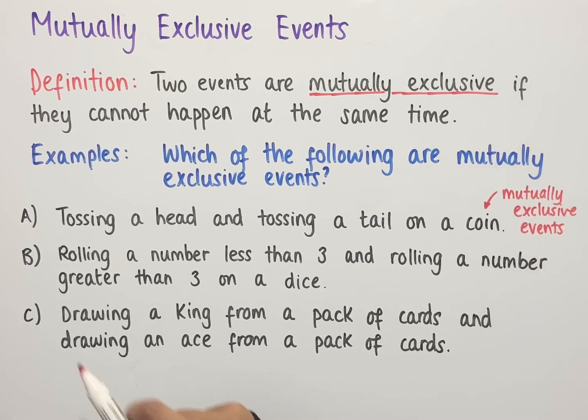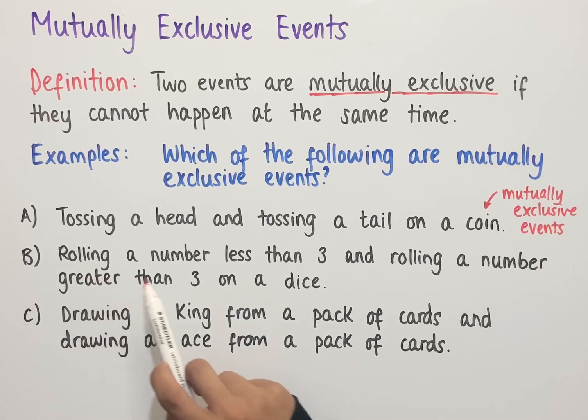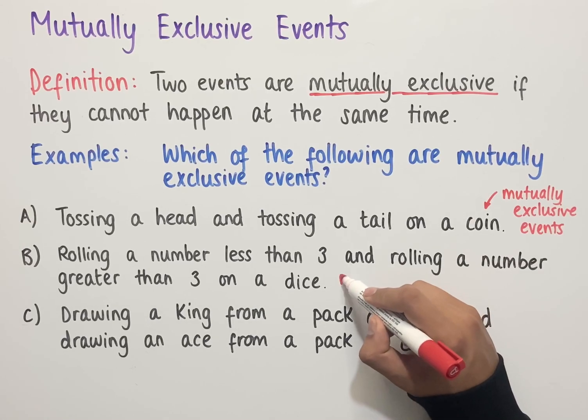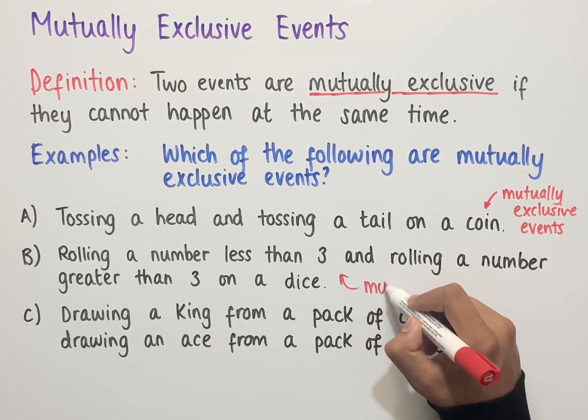mutually exclusive. In example B, it says rolling a number less than 3 and rolling a number greater than 3 on a dice. So when you roll a dice, is it possible to get a number that's less than 3 and greater than 3 at the same time? In this case, that's not possible since there is no number that is both less than 3 and greater than 3. And so therefore, we would say that these two events are also mutually exclusive.